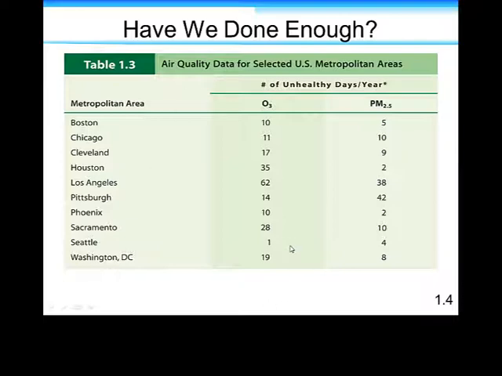We're here and filming this from the Pacific Northwest in Portland, Oregon, and we like to see that Seattle had only one unhealthy day of ozone and 4 unhealthy days of particulate matter. We get a fair amount of air moving through, rain, wind that pulls out the pollution. And we'll talk a little bit more about the air in Los Angeles being a little bit trapped in those valleys.